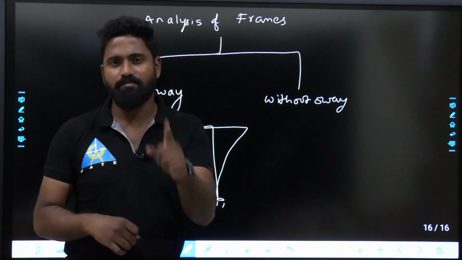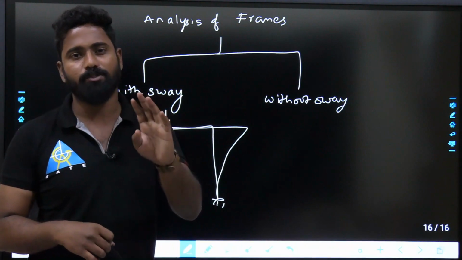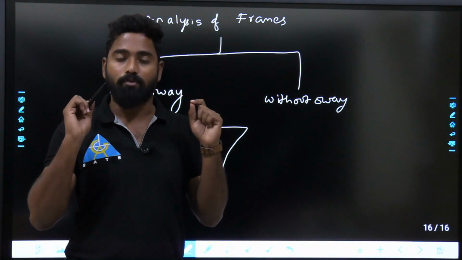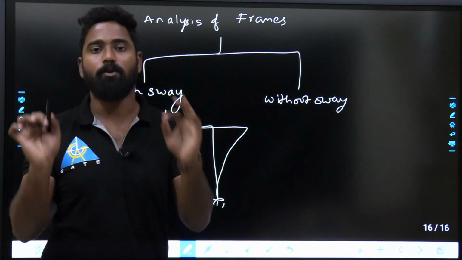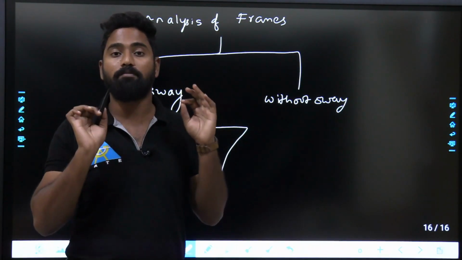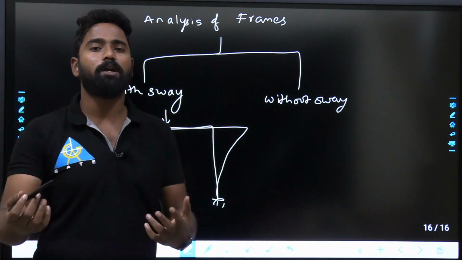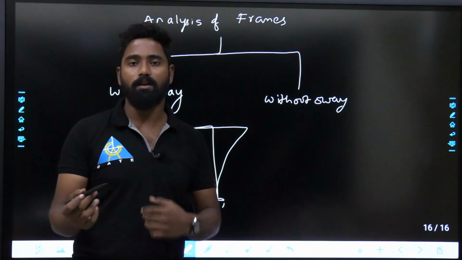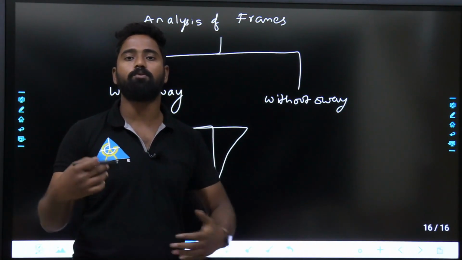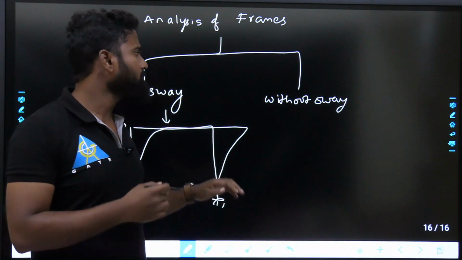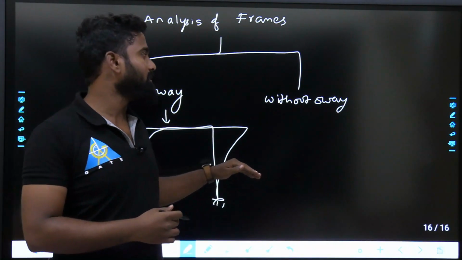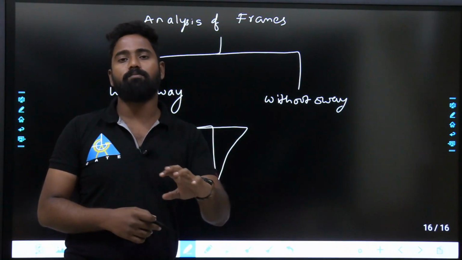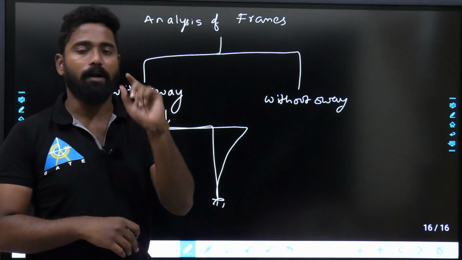If you get a question from here, definitely a 25 marks question will be asked from here, because this is a bigger process, and if you have a clear idea, you can easily score that 25 out of 25. The major advantage from the first paper is you can score full marks. Out of 300 in engineering services, you can score 250 to 275 marks. And from the GATE point of view, they'll just ask part of the question, not the full question, but if they want to make it lengthy, they'll just ask part of the question.